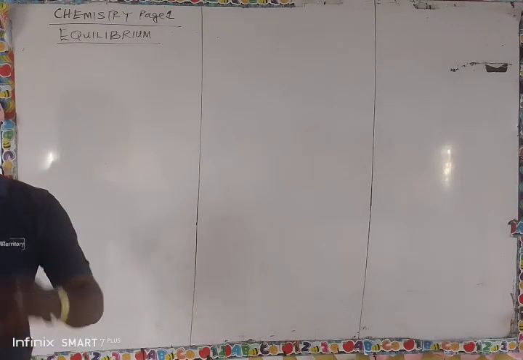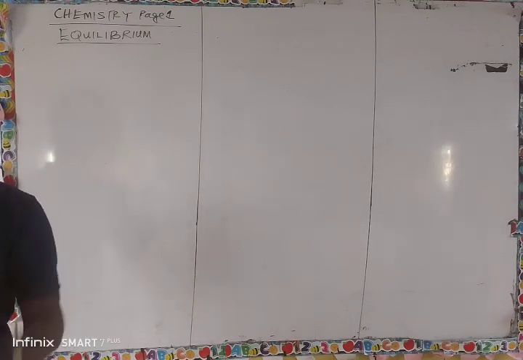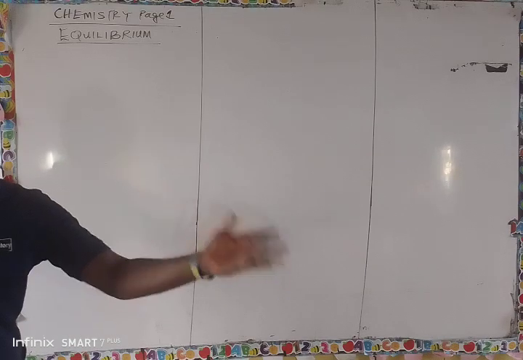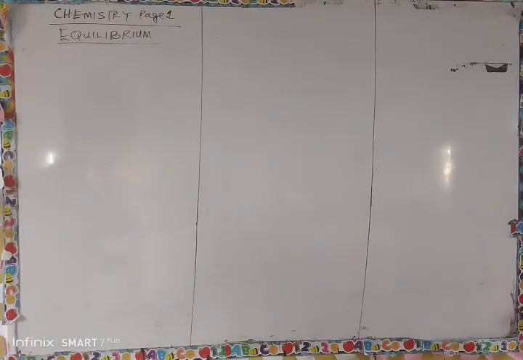Now, also in your physics, you do a topic called equilibrium of forces. So equilibrium means equilibrium.